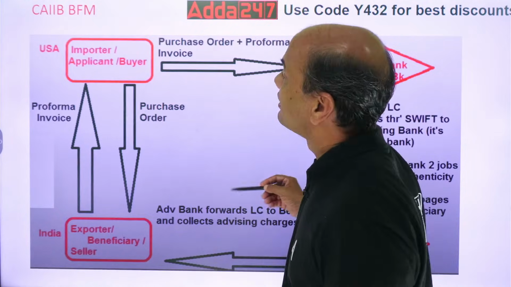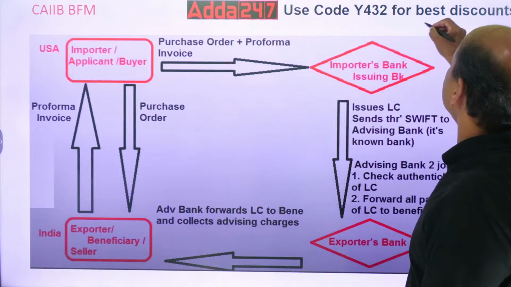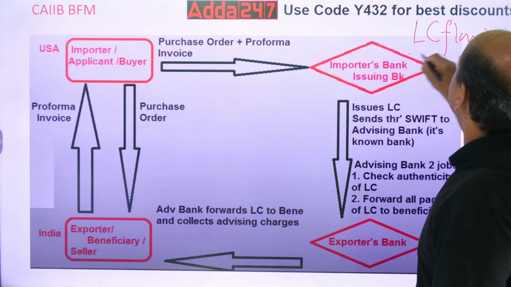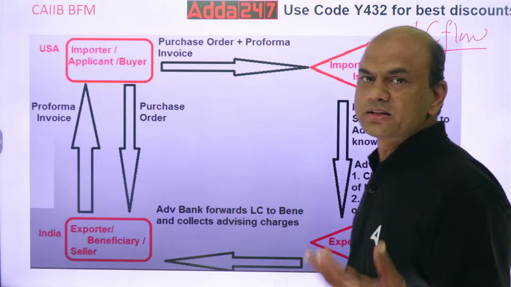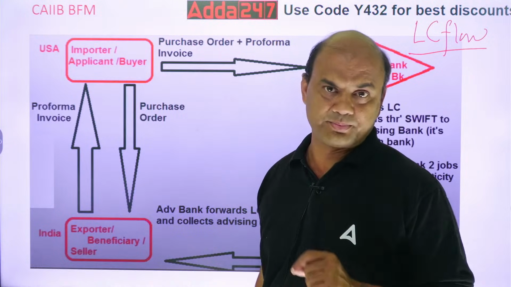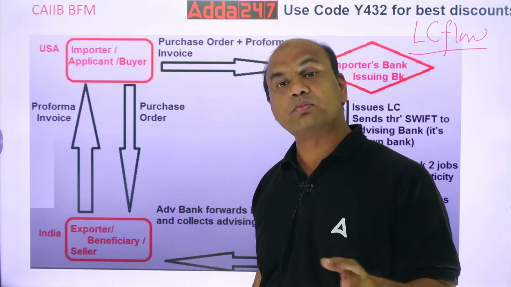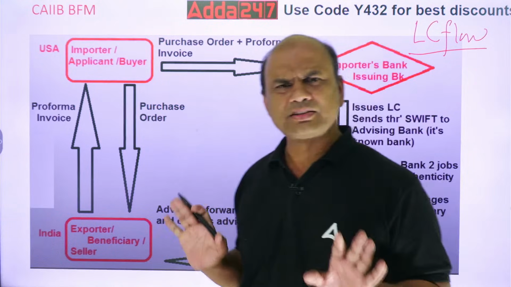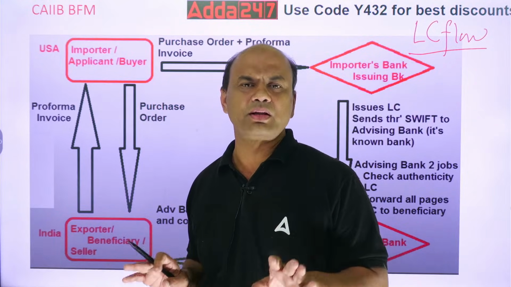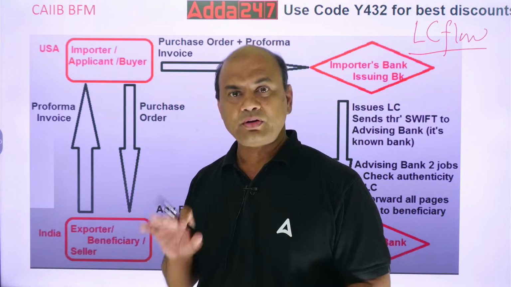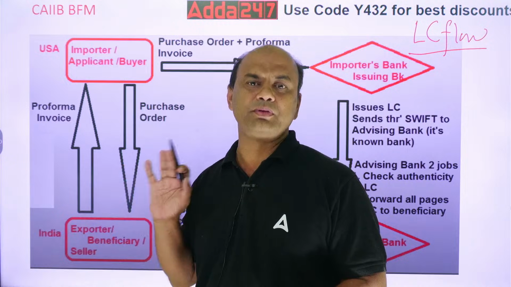Second consists of documents flow: how do the documents move? And third consists of money flow: how does the money move? It's that simple. I'll explain all the 3: LC flow, documents flow, and money flow.